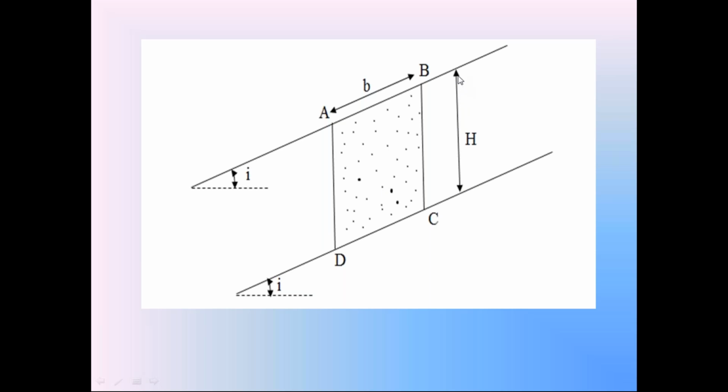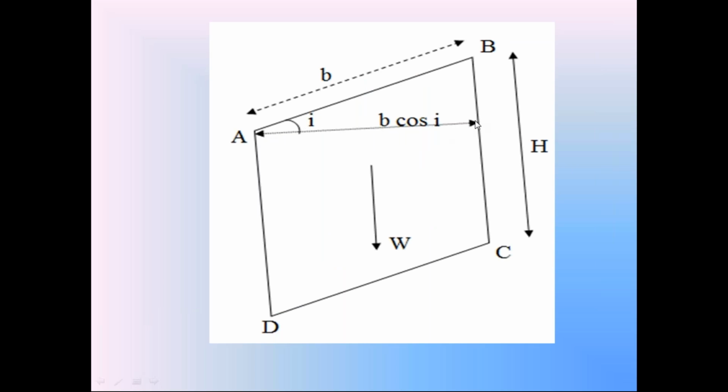H is the height of the soil prism. B is the inclined width of the soil prism. That is important. This B is the inclined width of the soil prism. H is the height of the soil prism. So the area of the soil prism is not equal to H into B, because here B is not the horizontal width, it is the inclined width. So to find out the area of the soil prism between the soil slope AB and the failure plane CD, calculate the horizontal width of this soil prism. So first we are going to find out the horizontal width of the soil prism.